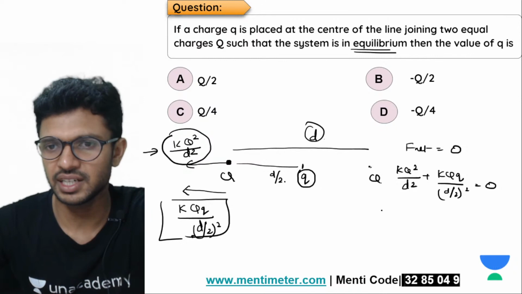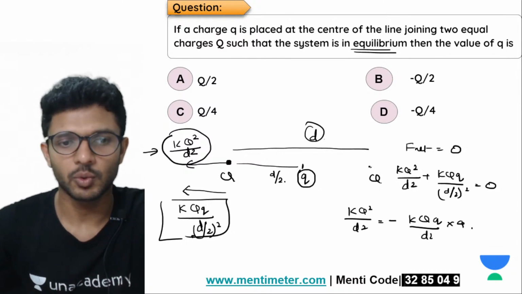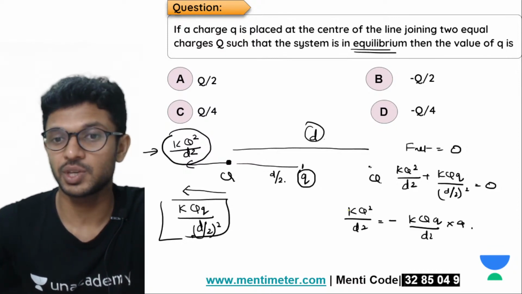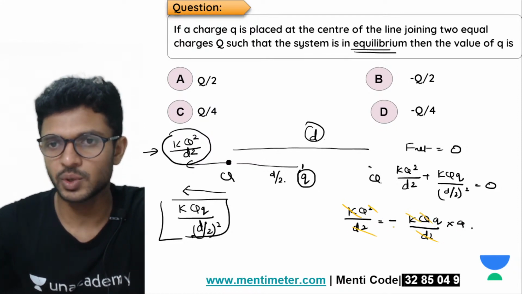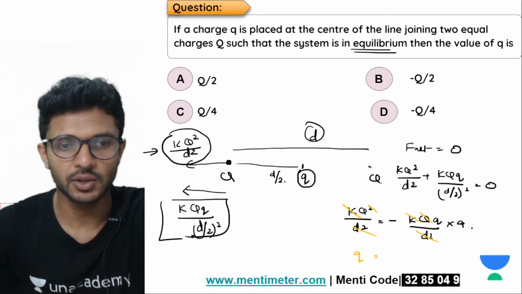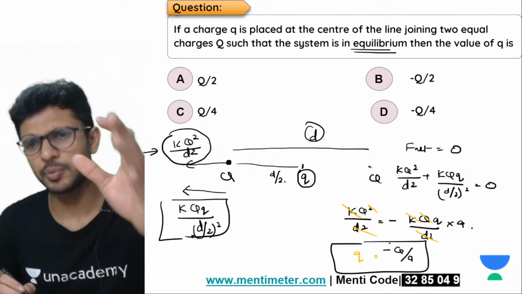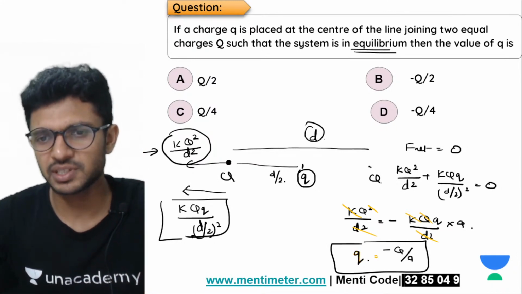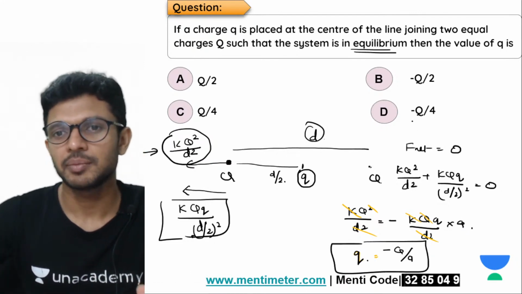क्या बाकी है? Just rearrange कर ले, वही बाकी है. k Q square by d square is equal to negative k capital Q small q, d square by 2 will be going up as 4. Now whatever has to be cancelled with a smiling face, बच्चा लोग क्या कर ले? हाँ, cancel कर ले. ये भी. So d square. So what we have to find out? Small q is equal to ये capital Q is equal to minus Q by 4. We did a problem. फिर भी how you can make a mistake here? Same question is asked in a different way. That's all. और कुछ नहीं किया, फिर भी many of you made mistake.